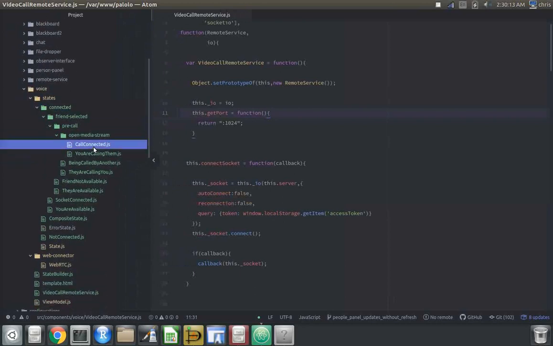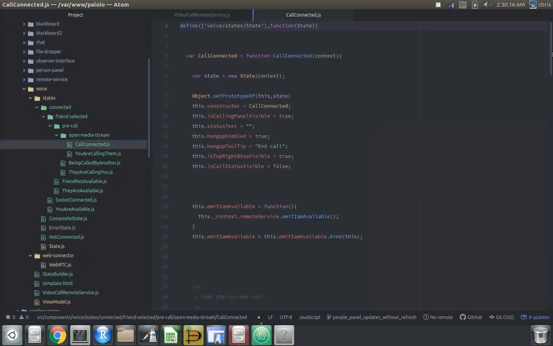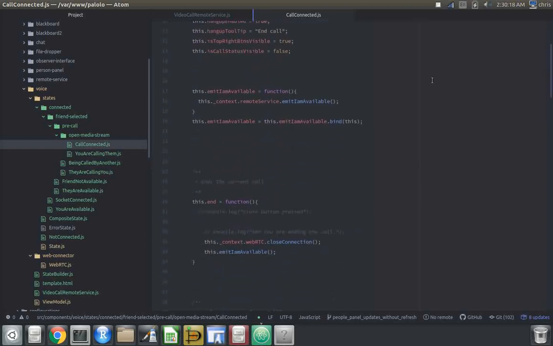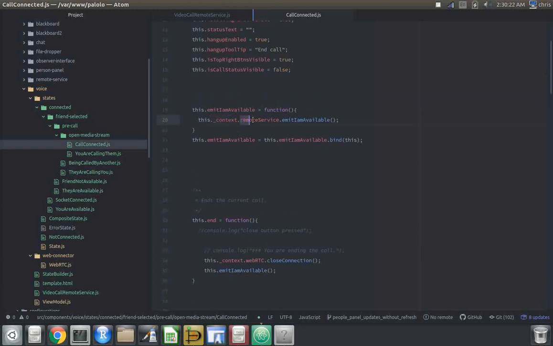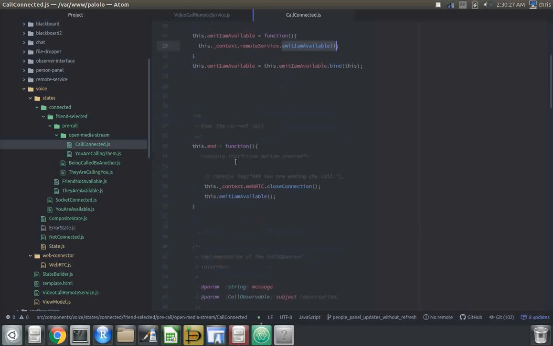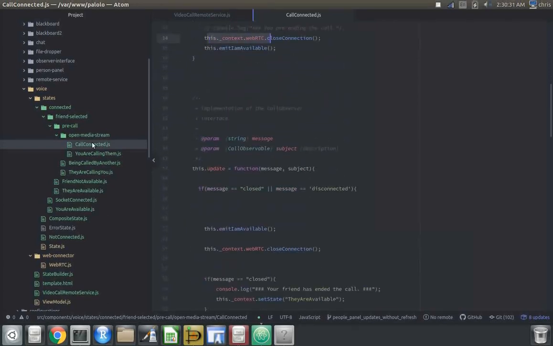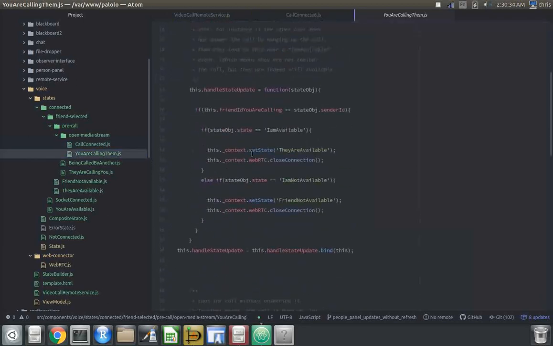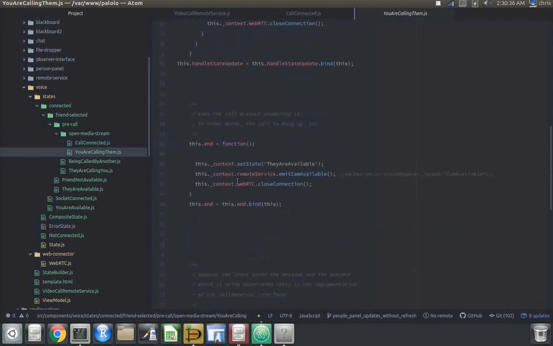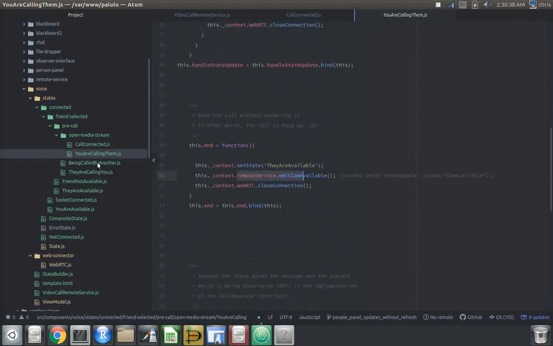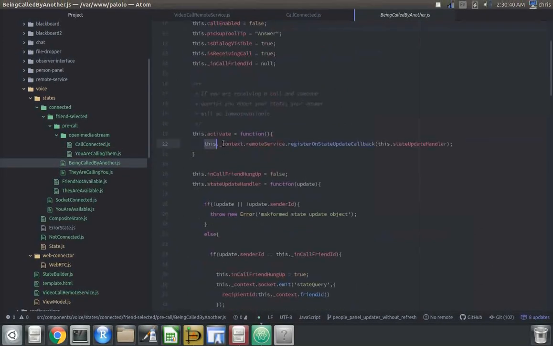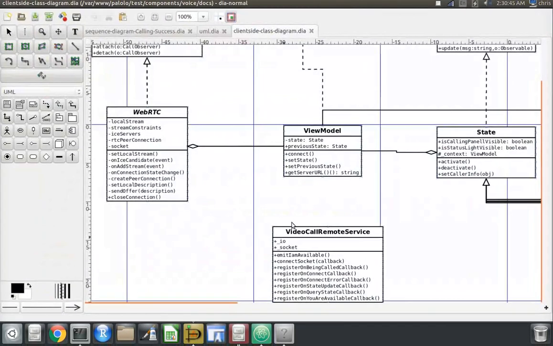web app, and basically any kind of remote call to the server has to call the context, which is my view model, and a remote service, and then call the given function. So this is done through the context over and over again for all of them. So the context, that remote service, etc., being called by another, all of them, they all have to go through this intermediary person or thing.